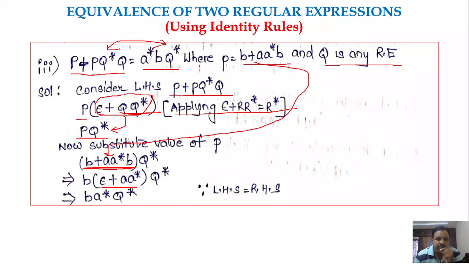Epsilon plus A star is nothing but A star only. So you get B A star Q star. So it is the same as the RHS. Since LHS and RHS are the same, we could say that the regular expressions are equivalent. This is how we can apply the identity rules to prove that the regular expressions are equivalent.